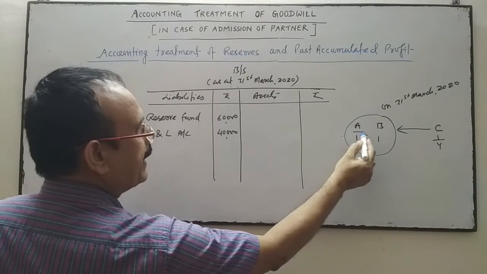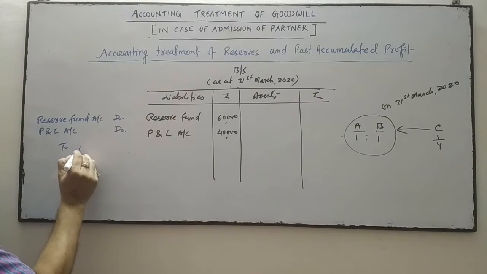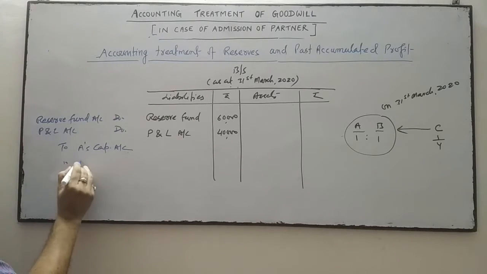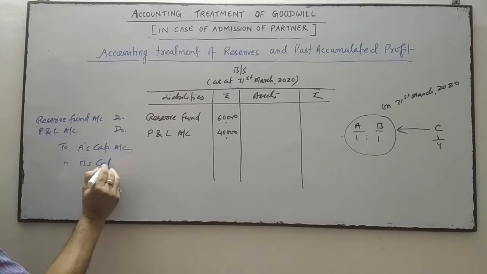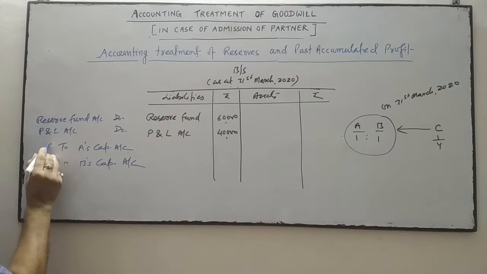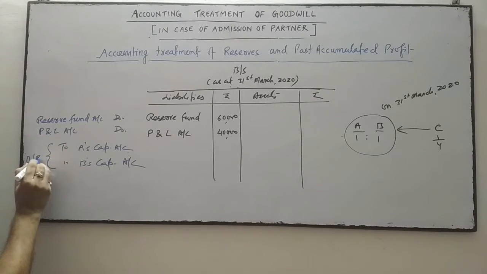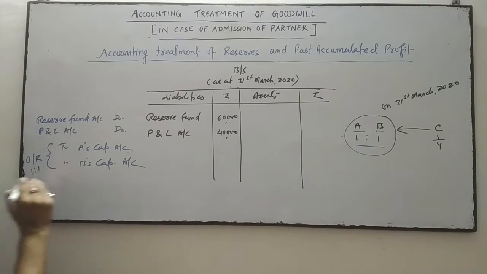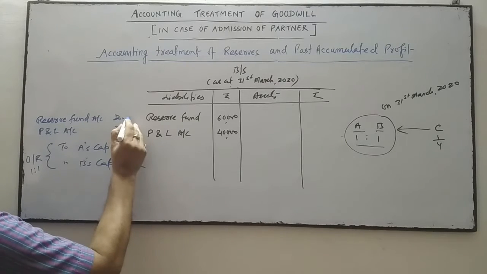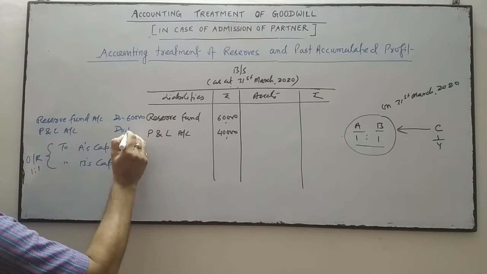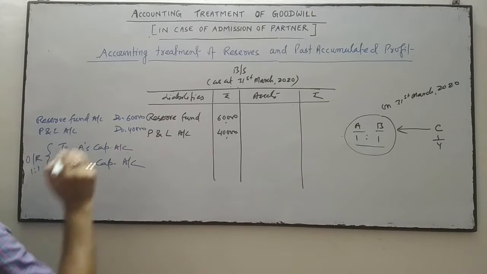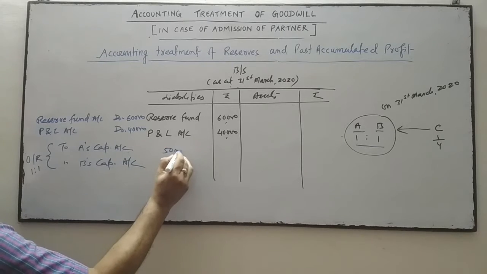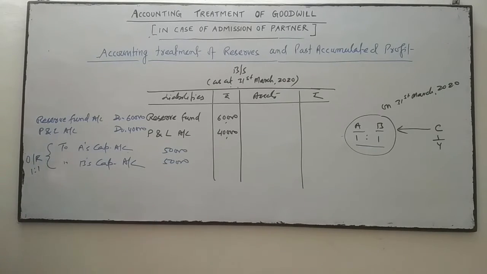A and B are the old partners, so this amount will be transferred in their old ratio of 1:1. This is 60, this is 40. So total 1 lakh will be distributed between these two partners in the ratio of 1:1, means 50,000 and 50,000.